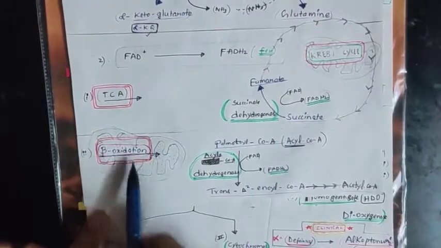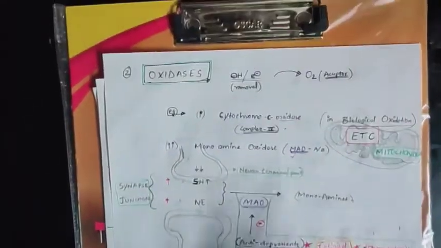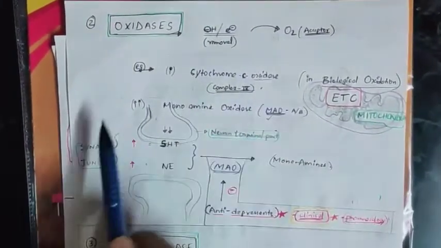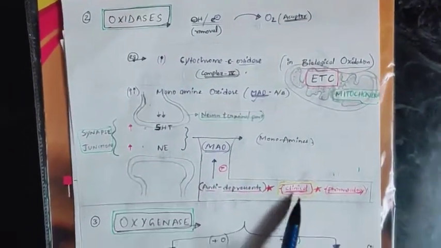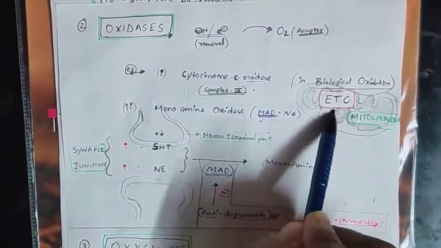Coming to here, see FADH2. You can just remember this by concept. Nothing to remember here. Oxidase: what you have to remember here is a clinical point, very important. Antidepressants are used. I told the mechanism already; just remember that antidepressants are used as the clinical point. Biological oxidation in the electron transport chain, this is used. You just remember this. Nothing to stress here.